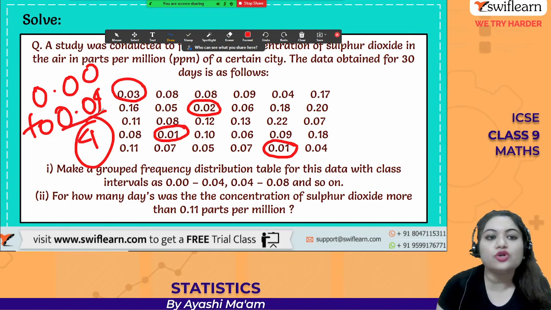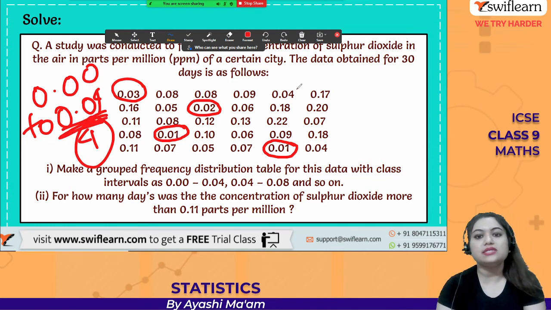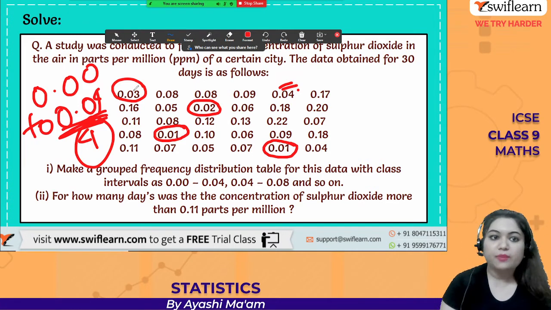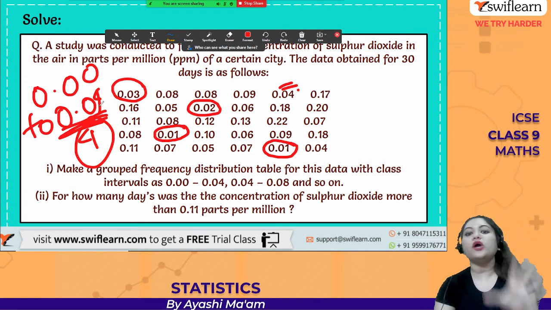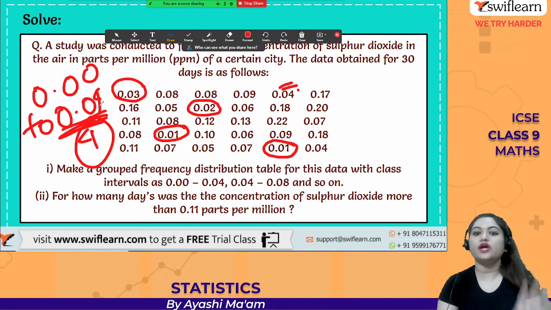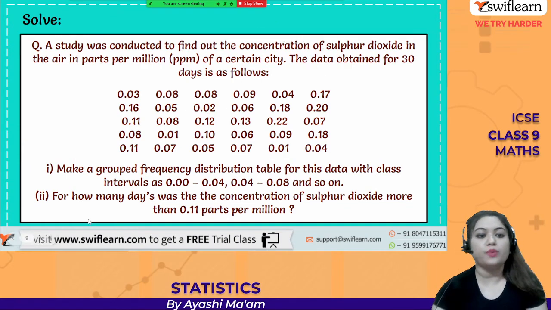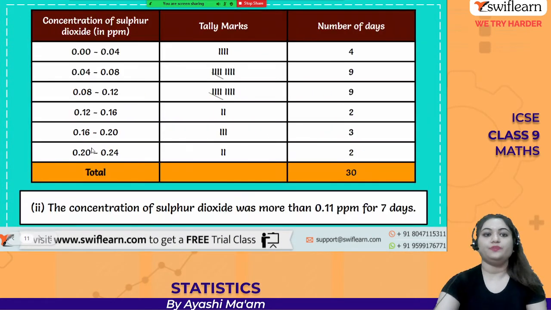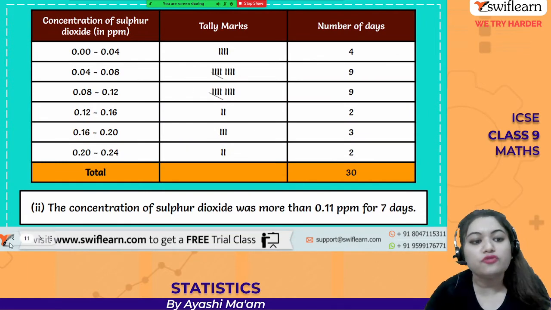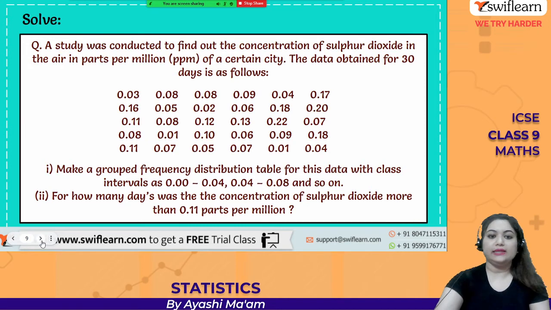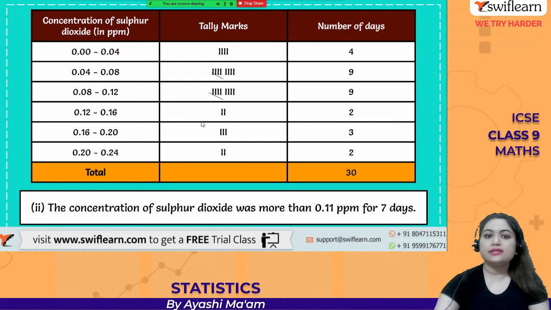Please don't take 0.04, because 0.04 we are going to include in our next class interval, not in this one. Because this is the upper limit, so 0.04 we are not going to consider here. We are going to consider 0.04 in the next class interval. So make sure to remember this as well. So see, 0.04 to 0.08, this is coming as 9, right? This is coming as 9.